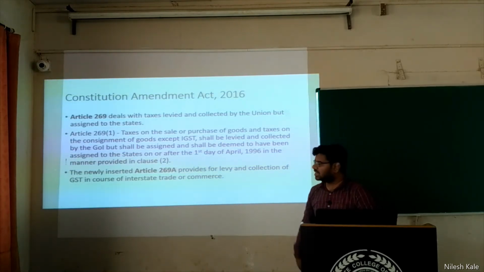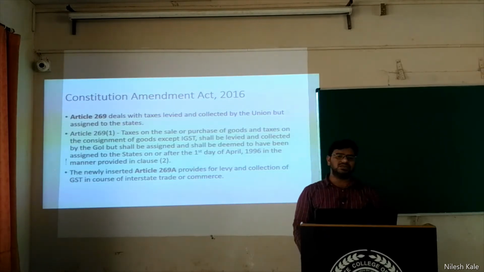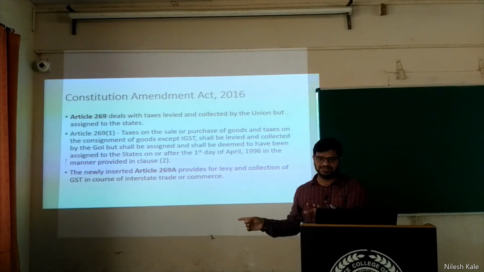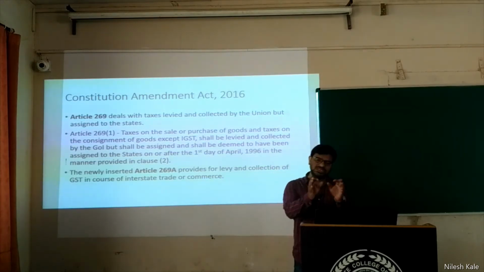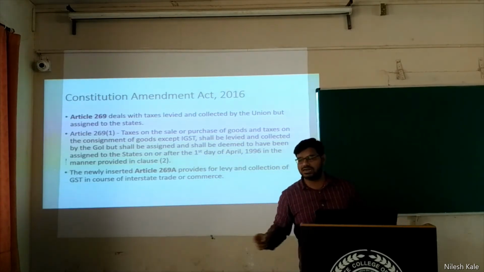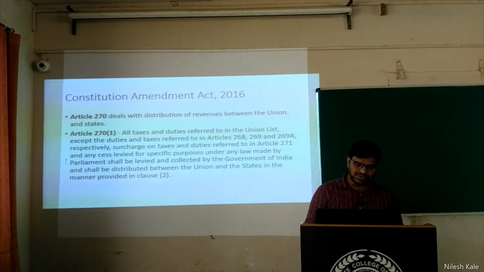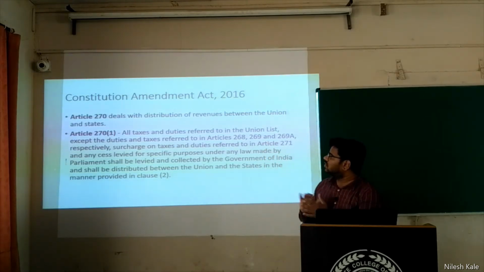The newly inserted Article 269A provides for levy and collection of GST in the course of interstate trade and commerce. Interstate means between two different states. For interstate trade or commerce, GST is applicable. Who says? Article 269A says, right? And then Article 270 says how the distribution of revenues between the Union and states should be done, right?